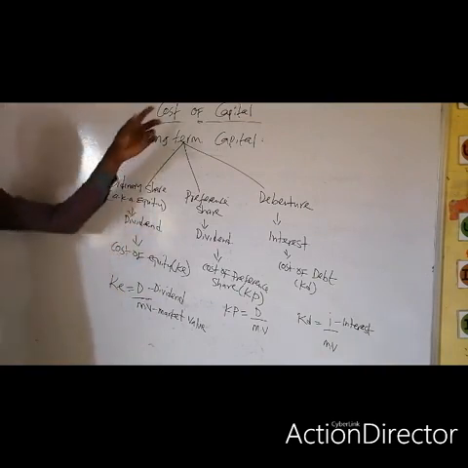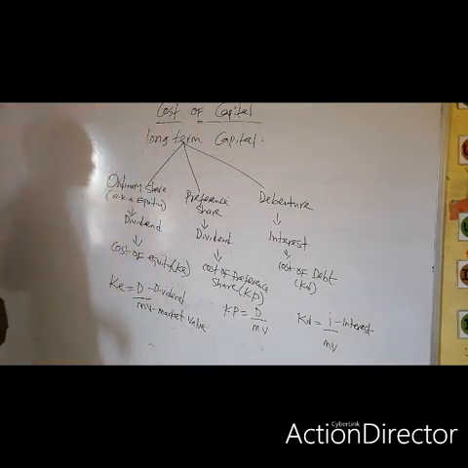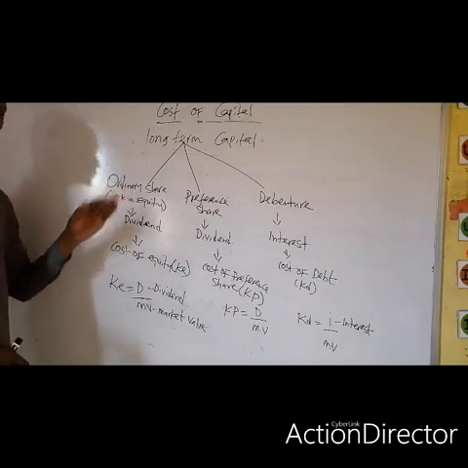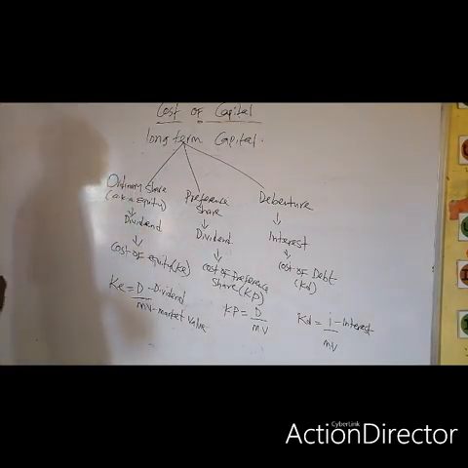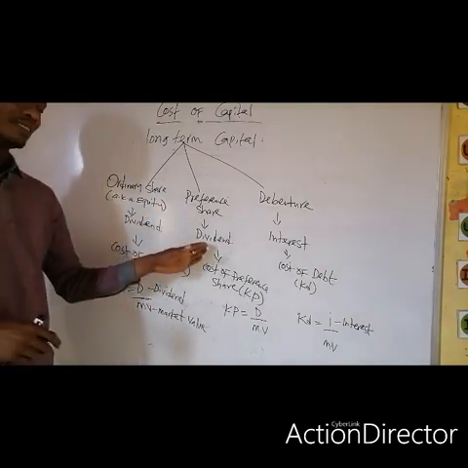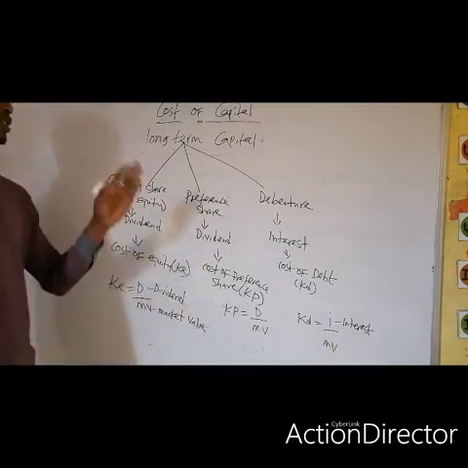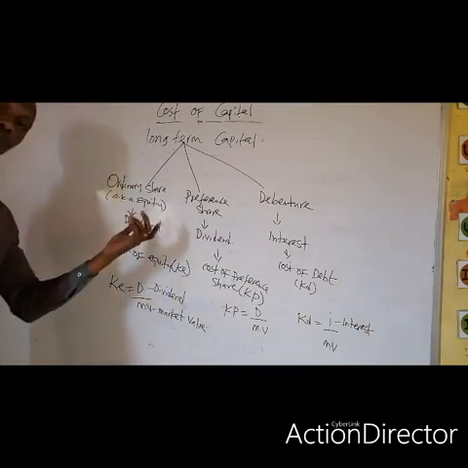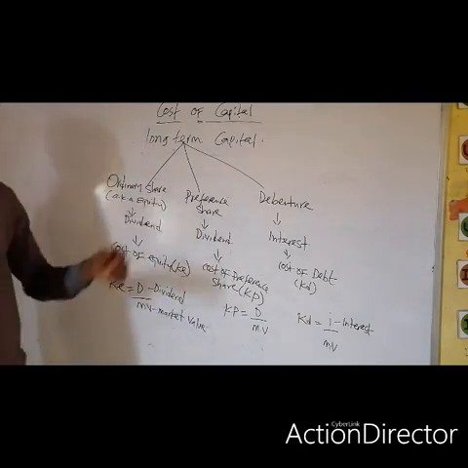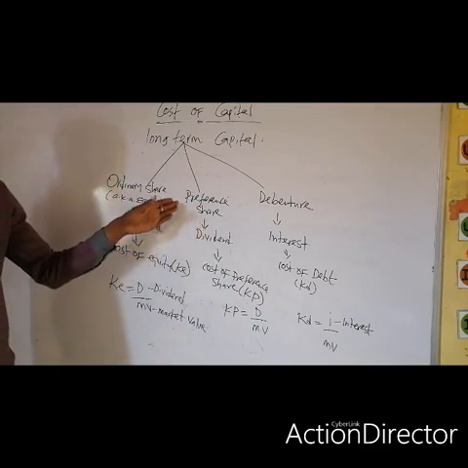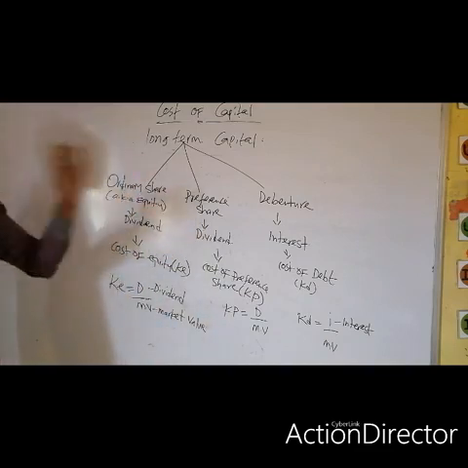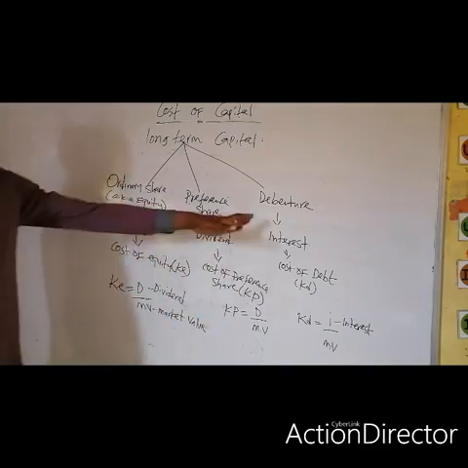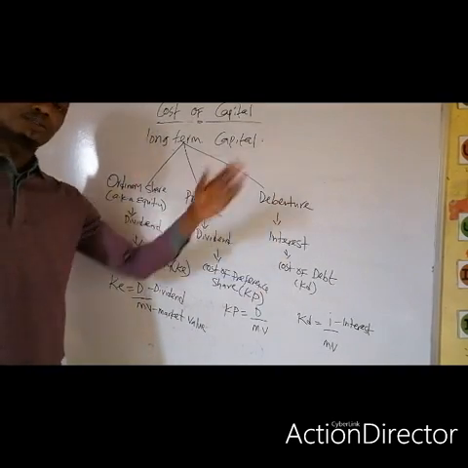This dividend is a cost to the company because it is going to pay it to the providers of this capital. Also, the return for preference share is dividend. It is also a cost of capital to the company. It is the return to those people that purchase preference shares of the company. And debenture interest is their own return as well.